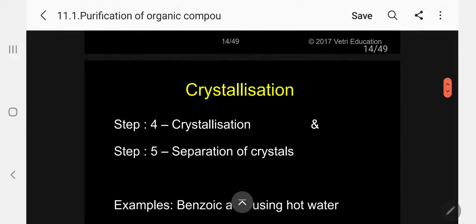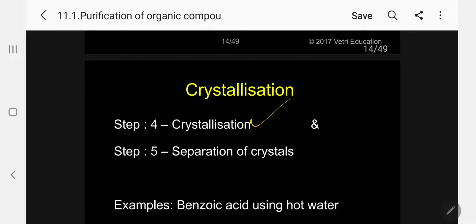Right, next one. After this, the filtered solution is allowed to crystallize. Please keep it on a table without disturbing for a minimum of 1 or 2 hours. Since the solvent is highly volatile, it vaporizes slowly, so you will get crystal formation.